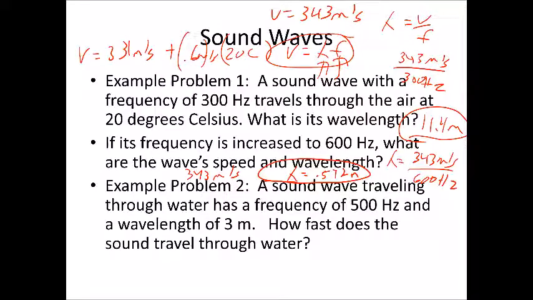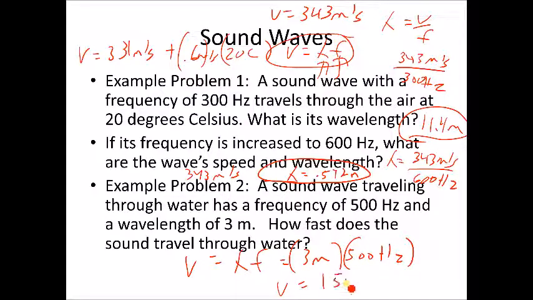Last one of these. A sound wave traveling through water has a frequency of 500 hertz and a wavelength of 3 meters. How fast does the sound travel through the water? So again, speed equals wavelength times frequency. So we've got the wavelength, 3 meters. We've got the frequency, 500 hertz. So we end up with a speed of 1,500 meters per second.